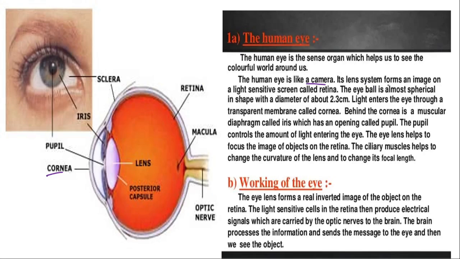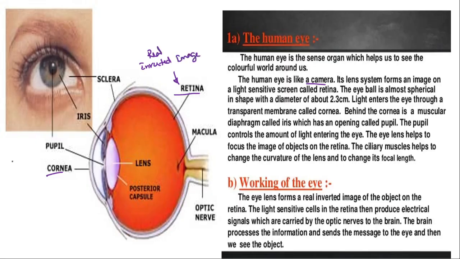The eye's lens system forms an image on a light sensitive screen which is called the retina. Here we get the actual picture of the image, that too an inverted image, a real inverted image of the object.